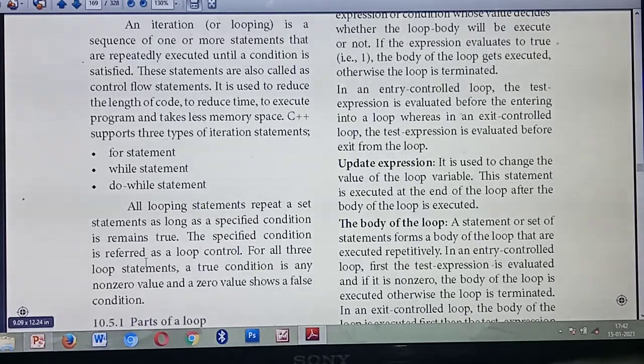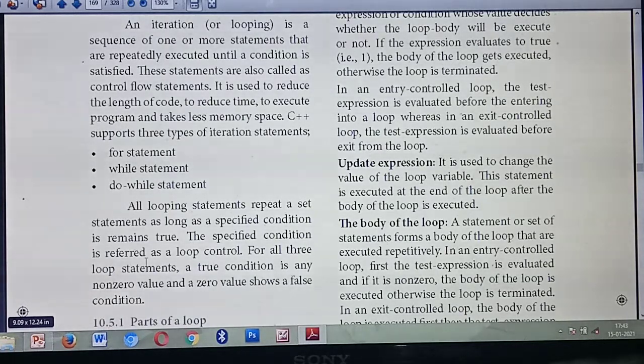All these 3 kinds of statements will execute based on the specified condition you give. They will execute until the condition becomes false. While the condition is true, the particular statements will execute repeatedly. For example, if you give the condition as 5, the particular lines will execute 5 times; if you give 10, they will execute 10 times.